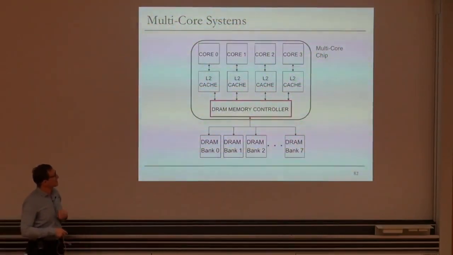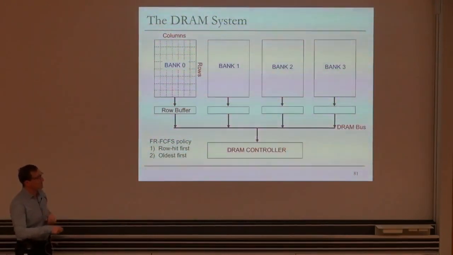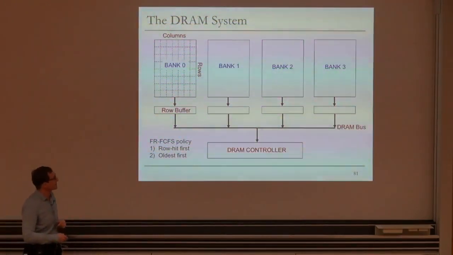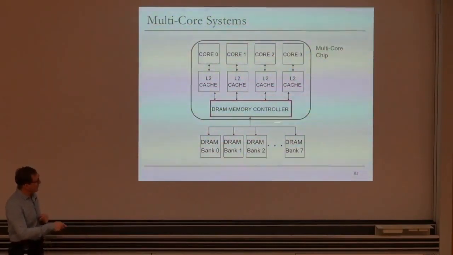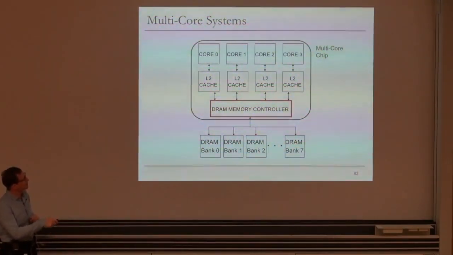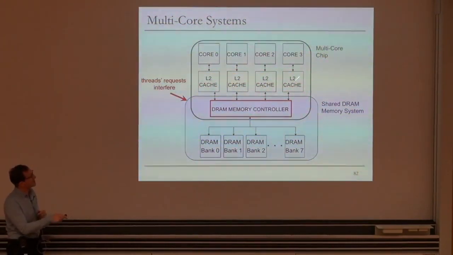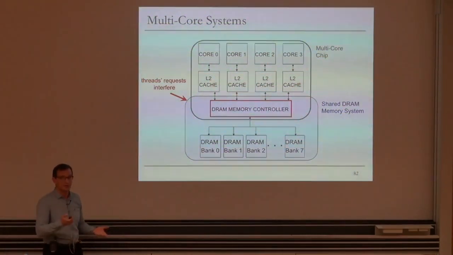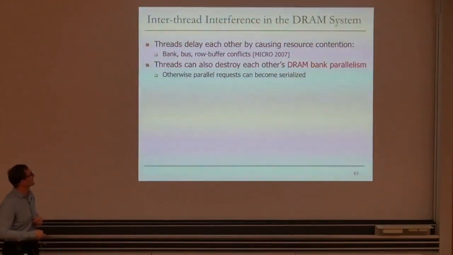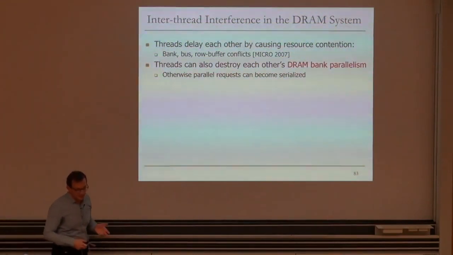Okay, in multi-core systems, this is the design of the DRAM controller that carries through from single-core systems. In multi-core systems, we have the same DRAM structure over here, a memory controller, but the core structure is changing. We have many more cores now, and some sort of cache structure. But the key over here is that you have a shared memory system that consists of DRAM. And when these cores access DRAM, their requests interfere in the memory controller. The memory controller has a choice to prioritize one over the other. So it turns out this is an important problem.